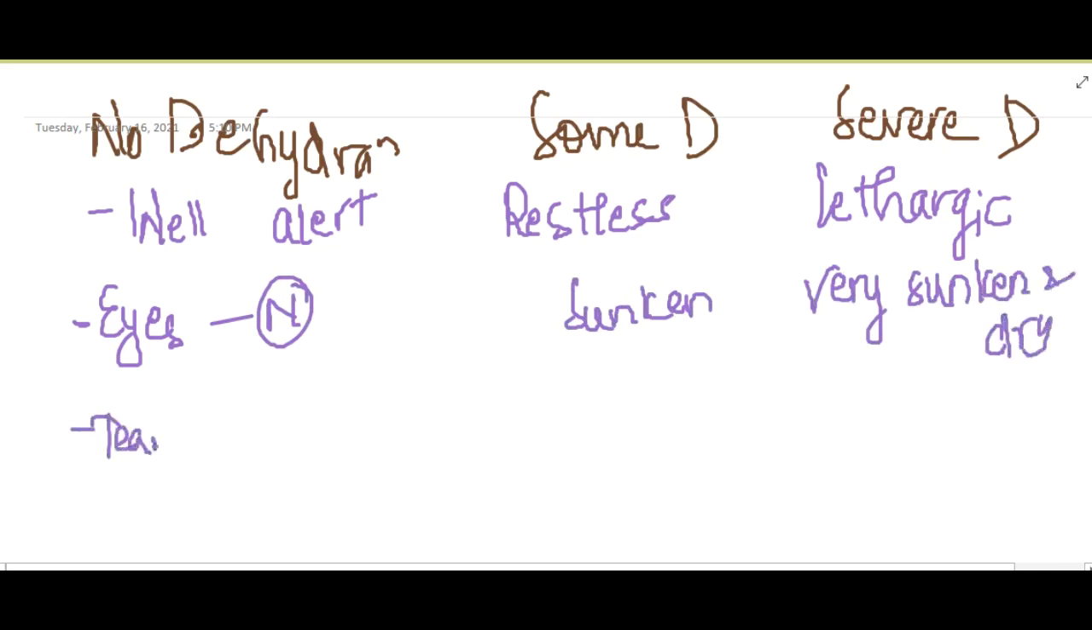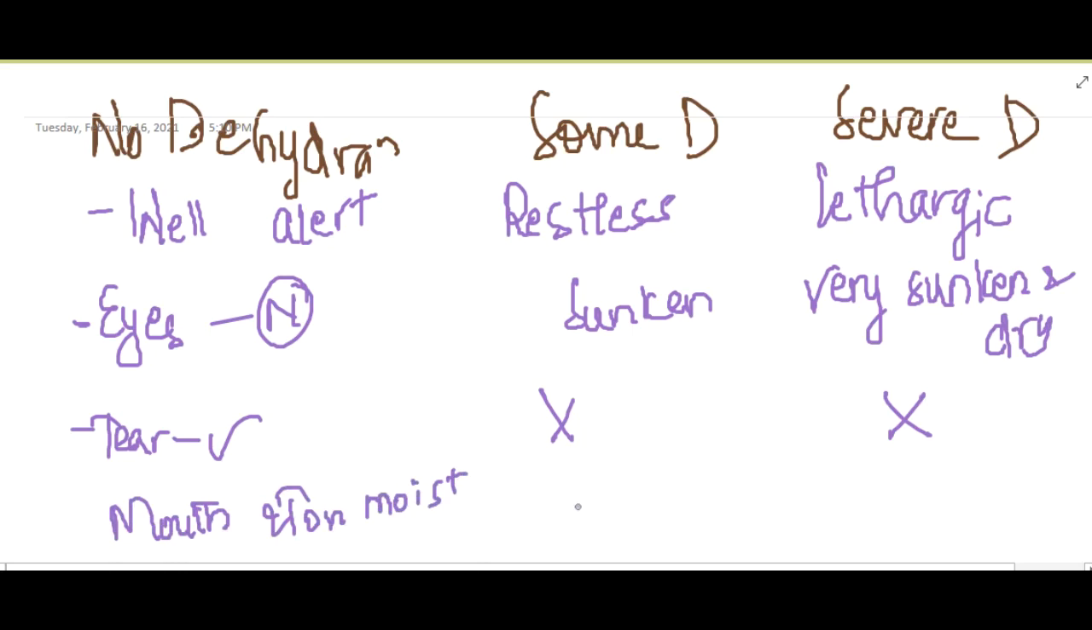If tears are present, no dehydration. Tears absent, some dehydration. Tears completely absent, it can also be severe dehydration. Mouth and tongue: if they are moist, then no dehydration. If dry, some dehydration. If very dry, then severe dehydration.